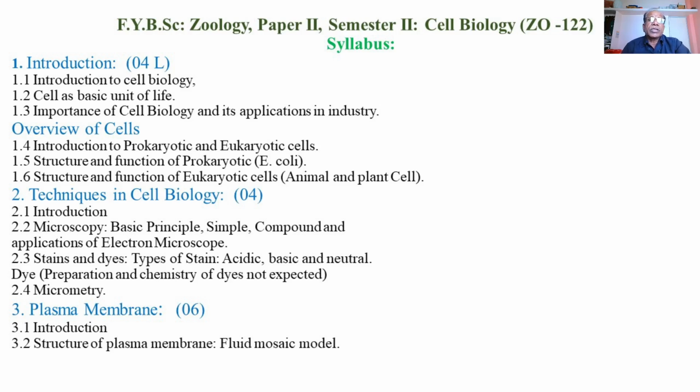Then we are going to study the structure and function of a prokaryotic cell or bacterial cell, the genus species Escherichia coli. Then the structure and function of eukaryotic cells, where we are going to study two types of eukaryotic cells, animal cells and plant cells.